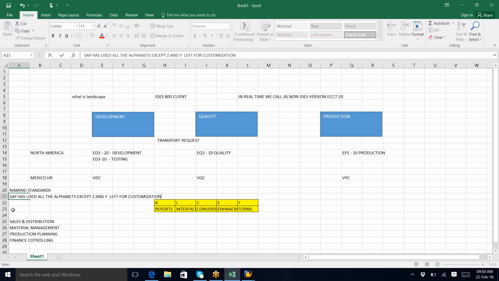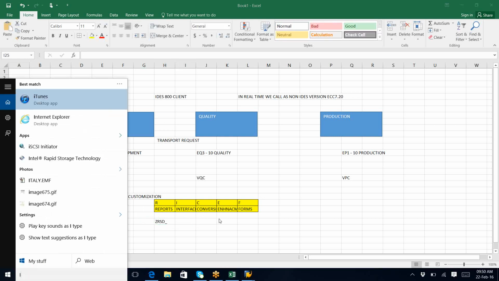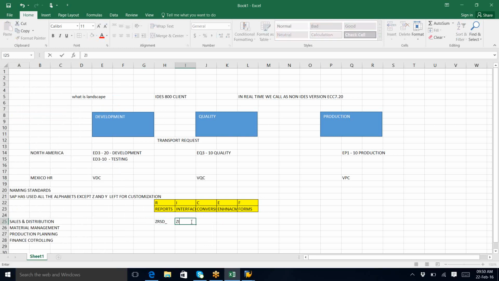Suppose for sales and distribution, I always need to start a program with Z or Y. Suppose Z. If it is a report in the SD module, it would be RSD underscore and the program name like this. ZCSD, ZESD, ZFSD.